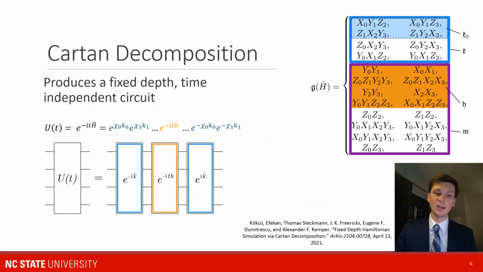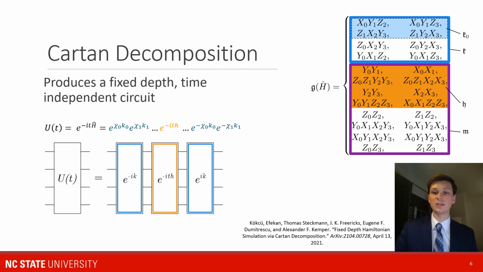The difficulty is in implementing this time evolution term, this U of t. And this is where something called Cartan decomposition comes in, which provides a mechanism of computing a fast-forwarding circuit. Key here is that the circuit that we end up with is fixed depth, which means increasing the time of the simulation does nothing to the kind of error that you generate within the circuit. It doesn't change any of the gate structure of the circuit. So we expect the error to be completely unentangled from time.